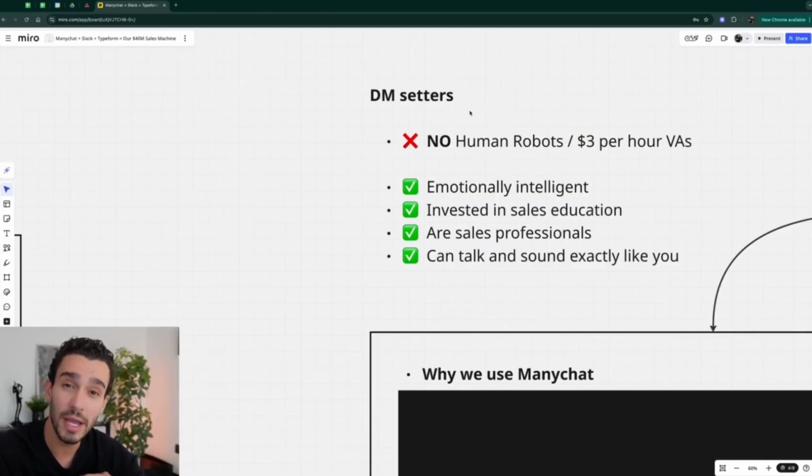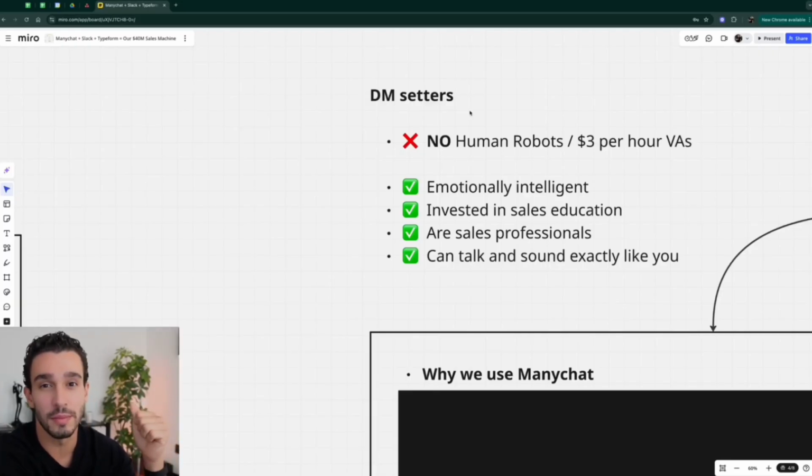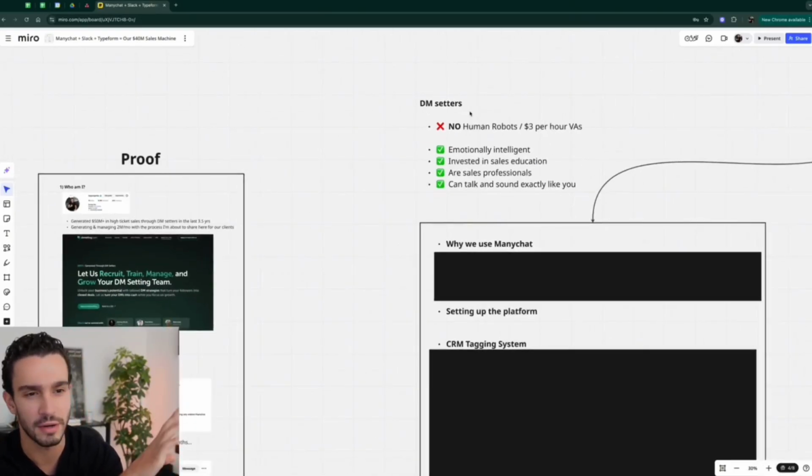Now, the way we approach DM setters is we don't work with human robots. We don't work with $3 an hour Filipino VAs. We only work with emotionally intelligent people that have invested in sales education, that are sales professionals, and that can talk and sound exactly like you. That's how we're able to achieve the results that we're able to achieve. Not by working with $3 an hour Filipino VAs. So that's out of the question, right? That's not what we're doing.